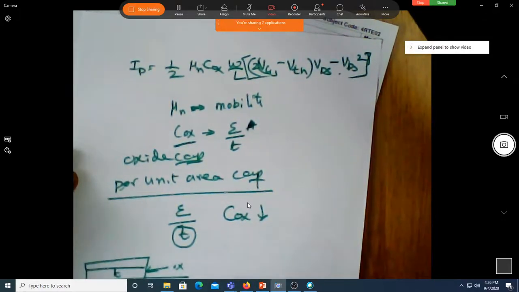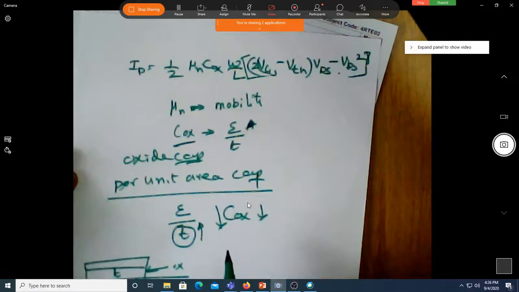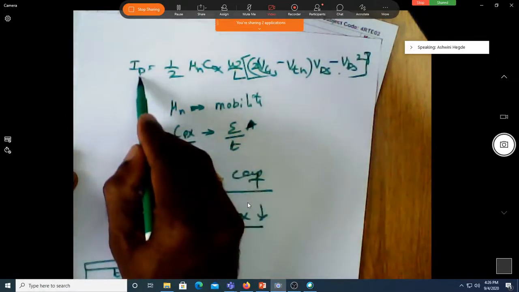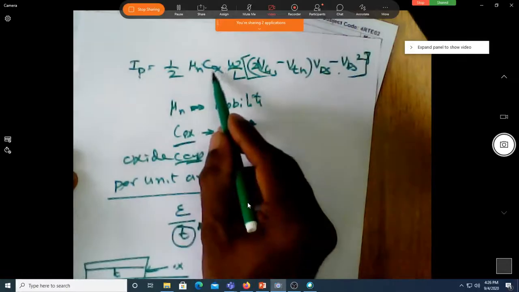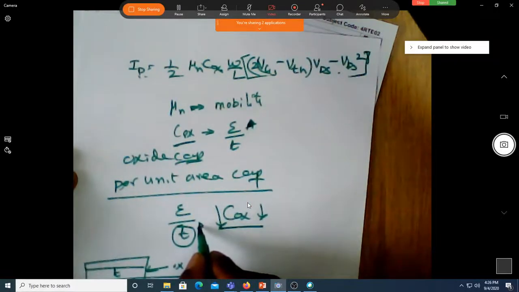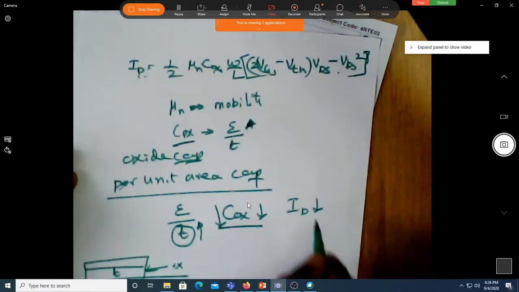So this is actually that T. If you increase this T, does your Cox reduce? Yes, sir. When your Cox reduces, will it reduce ID? Cox is coming here, ID is proportional to Cox. Whenever you increase T, Cox reduces, which in turn reduces the value of ID.